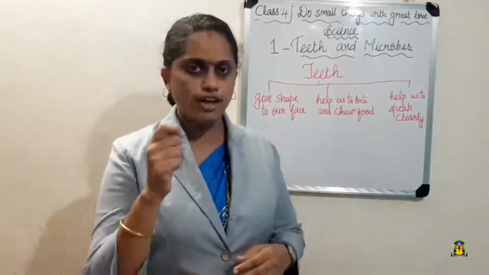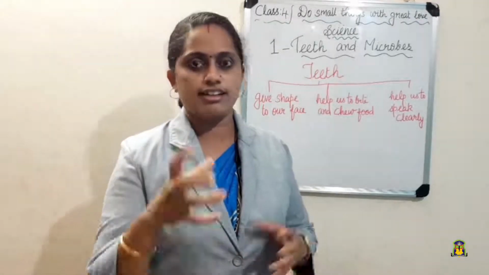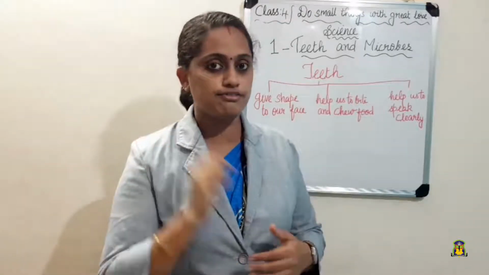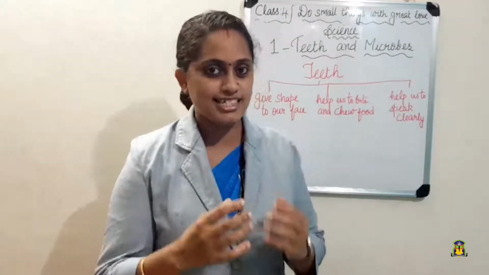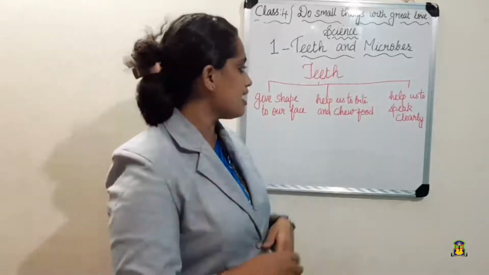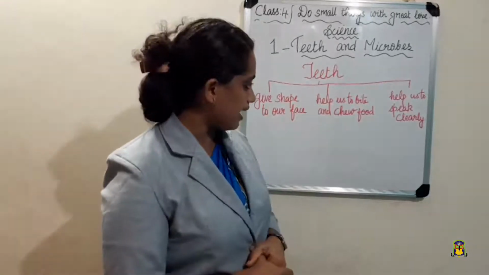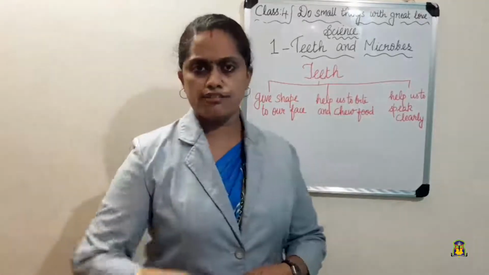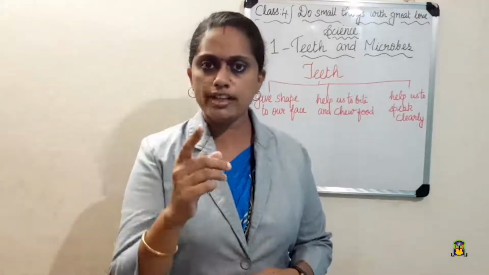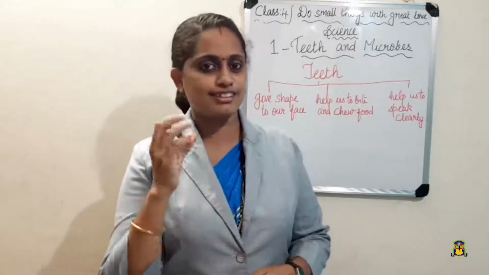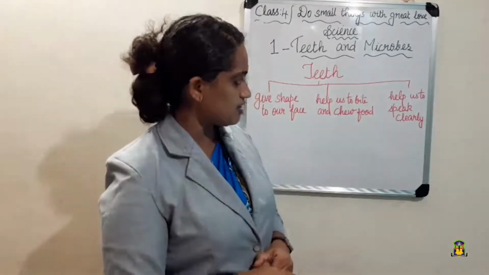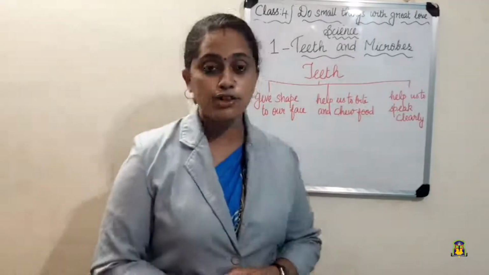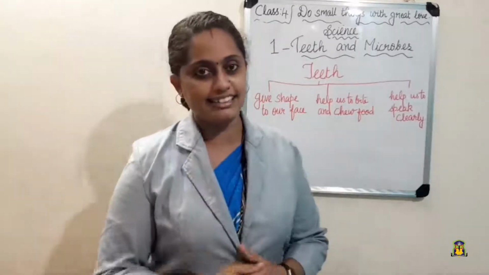Second one, if you have to bite, what do you need? Yes, to bite and chew the food, we need teeth. So the second use is teeth help us to bite and chew food. Now the third one: if you have to speak properly, we need teeth, isn't it? So the third use is teeth help us to speak clearly.